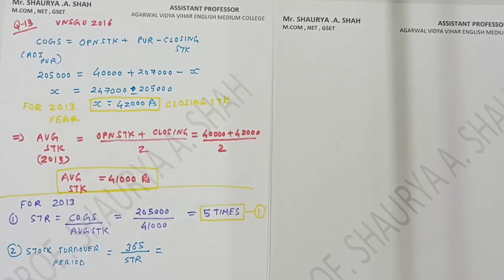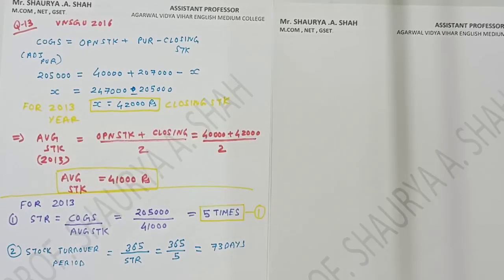What does it mean? If in a year I am making orders 5 times, my turnover ratio is 5 times, right? So how much time period between each stock turnover? That is 365 divided by stock turnover ratio, which is 365 divided by 5, giving me the answer of 73 days.